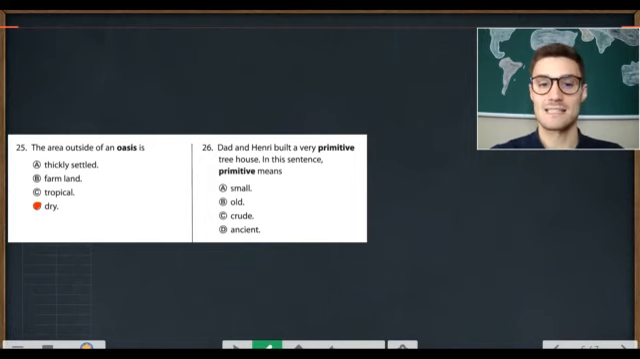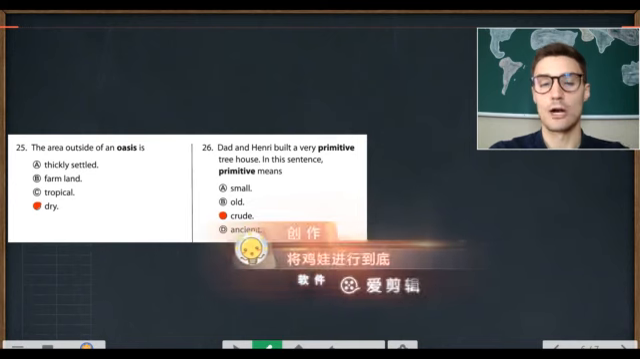Question 26. Dad and Henry built a very primitive tree house. In this sentence, primitive means A. Small. B. Old. C. Crude. D. Ancient. Dad and Henry built a very primitive tree house. In this sentence, primitive means C. Crude.